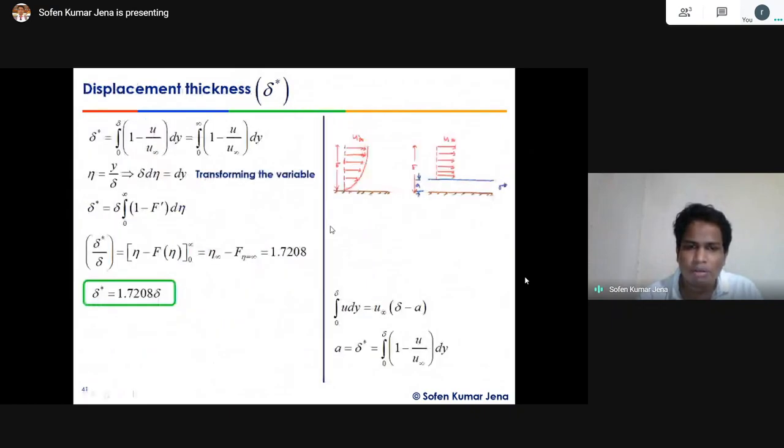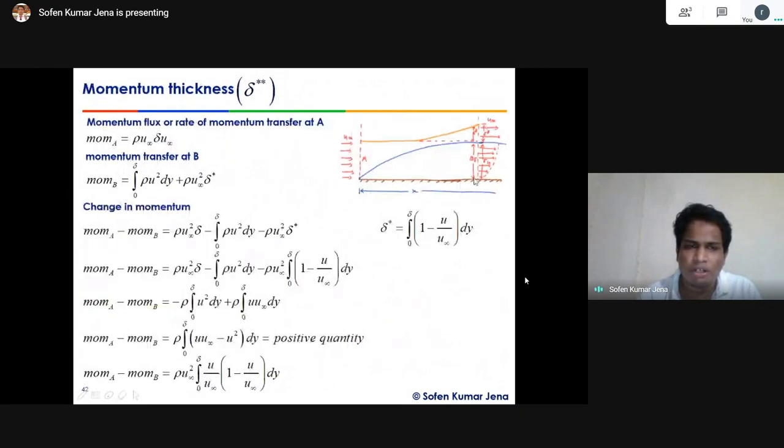Here we find delta star. What mass is coming over here, that mass is going over here. So momentum at B equals the momentum inside the boundary layer plus the displacement thickness area momentum.